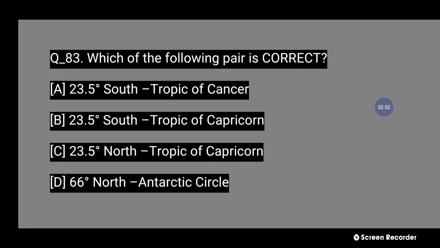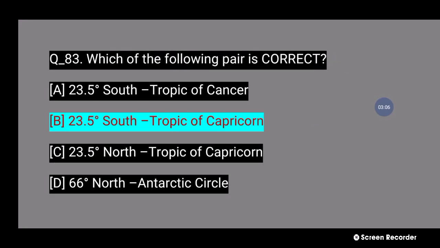83 number question কি বলছে, which of the following pairs is correct? এই চারটি অপশনের মধ্যে কোনটি ঠিক? Number B, 23.5 degrees south and Tropic of Capricorn is the correct pair.